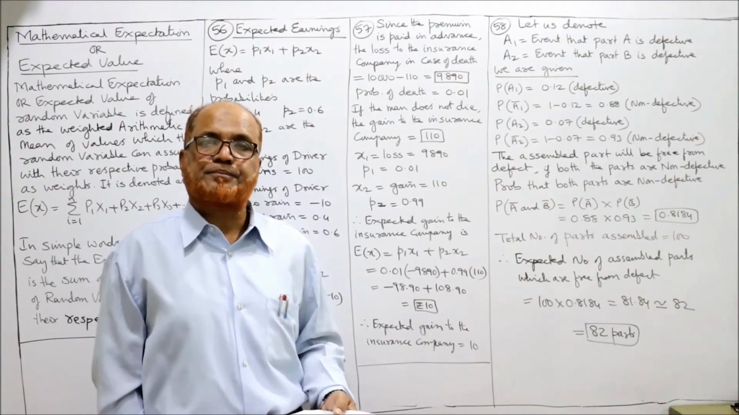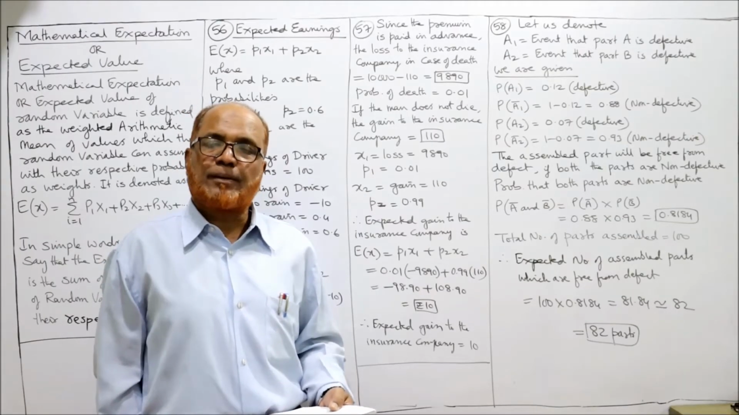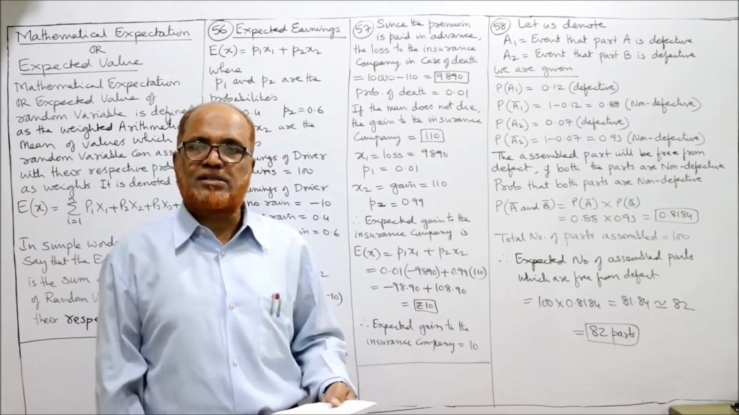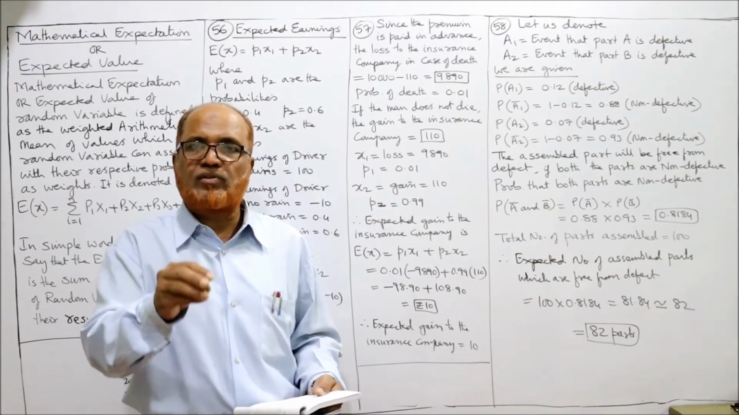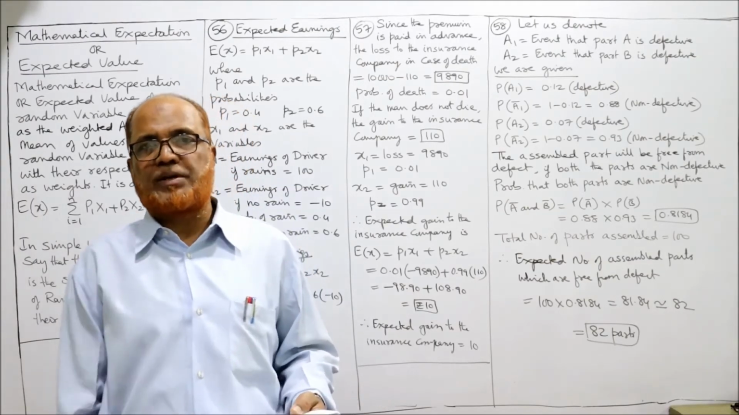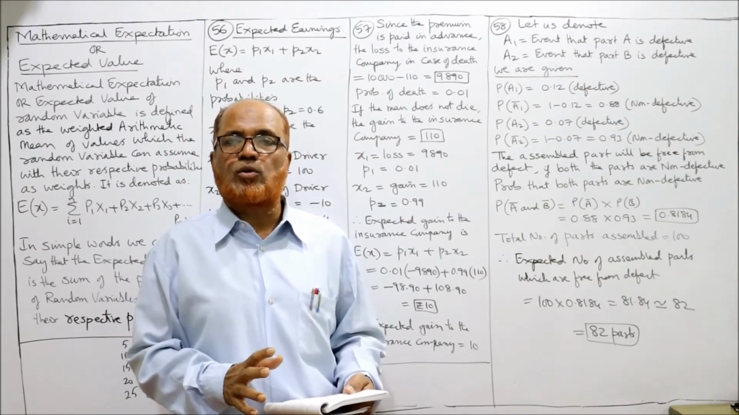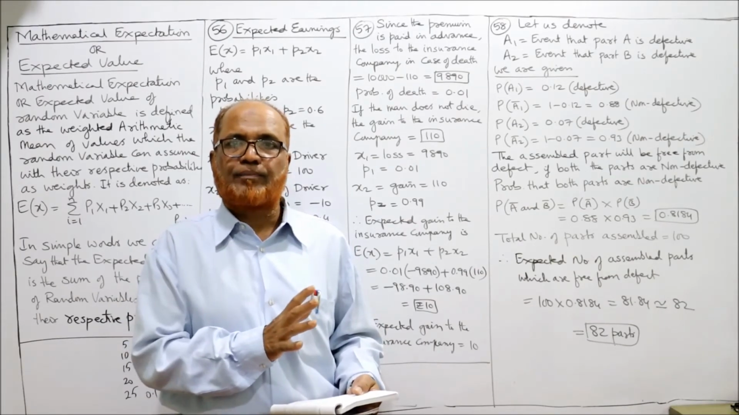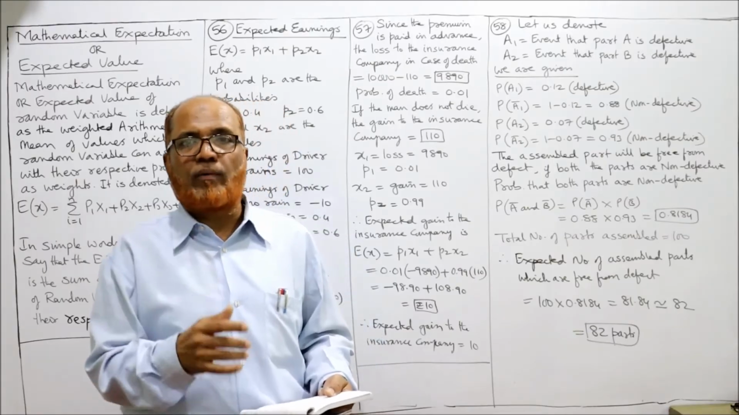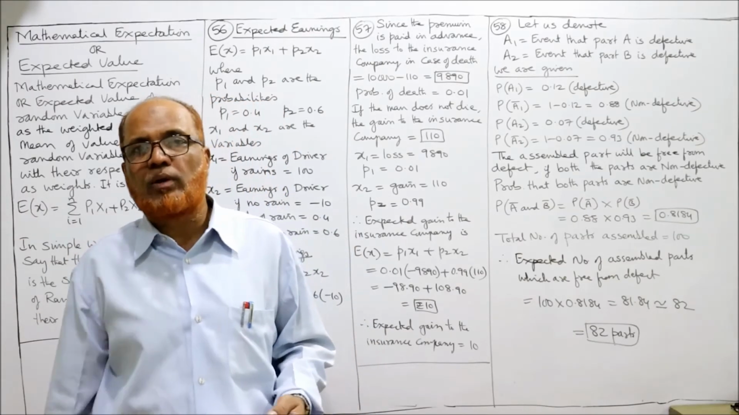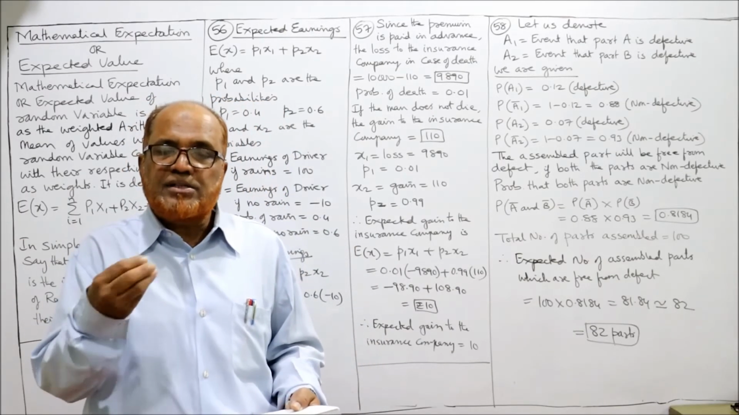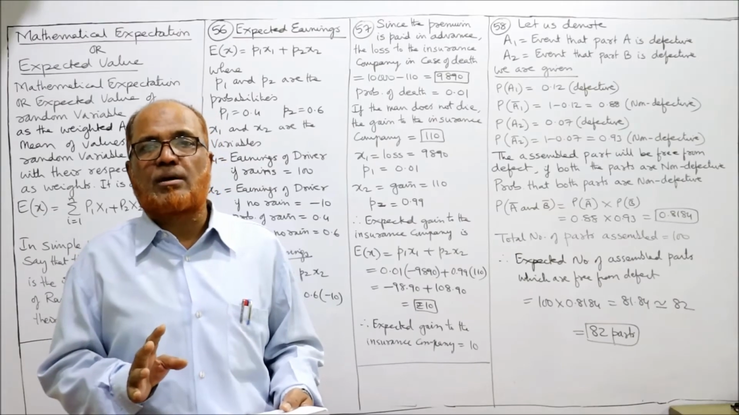rupees 110. Insurance company is saying to that person, pay the premium 110 rupees, will give you an insurance policy of 10,000 rupees. So if you die, your nominees will get 10,000 rupees before 1 year, within 1 year. If 1 year is over, no insurance amount will be paid. Then 110 rupees completely will be gained to the insurance company.